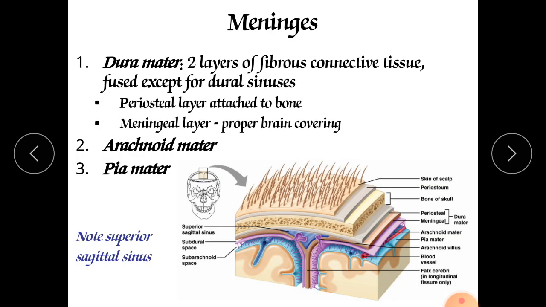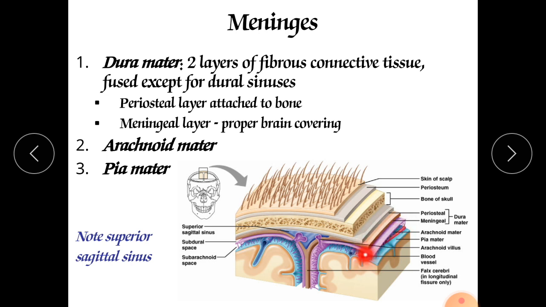It is called the arachnoid mater. Now this arachnoid mater is avascular. It doesn't have any blood vessels, and it is made up of collagen fibers and elastic fibers.